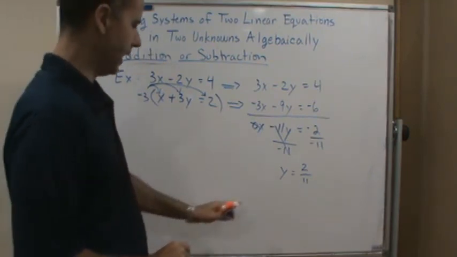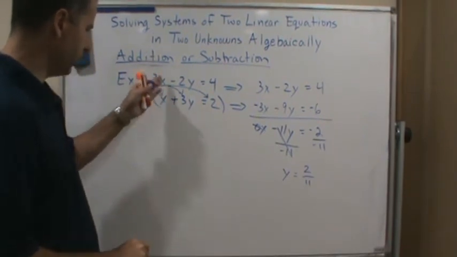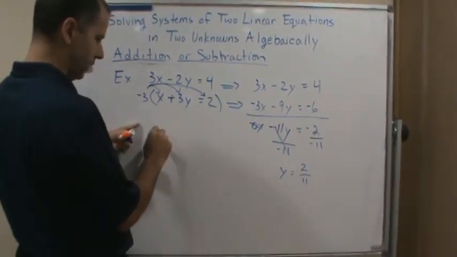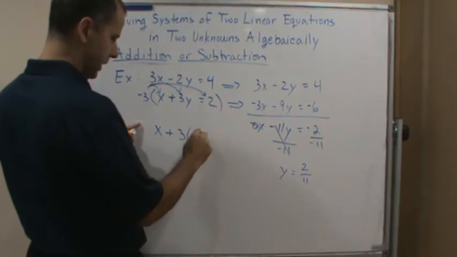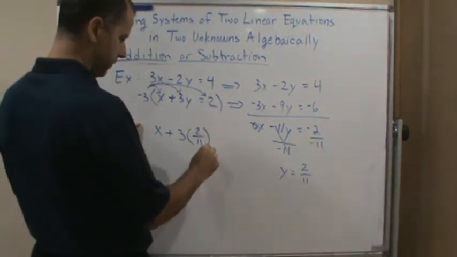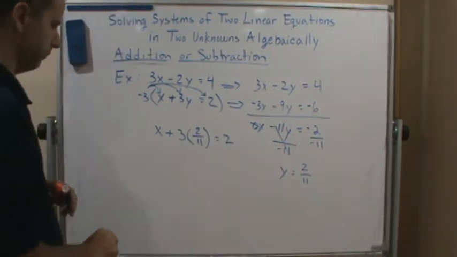And now, since I've gotten this, now I'm just going to substitute back in to either one of the original equations. So let's just do this one. So if I go back to the original equation, I get x plus 3 times 2/11 equals 2, right?